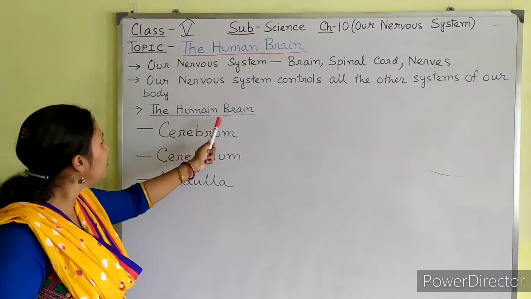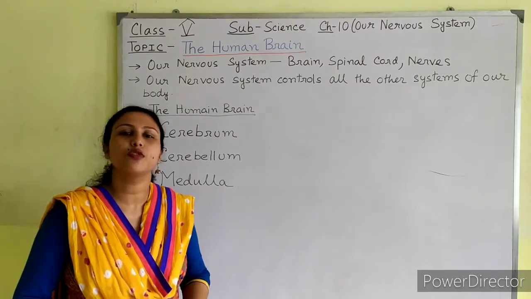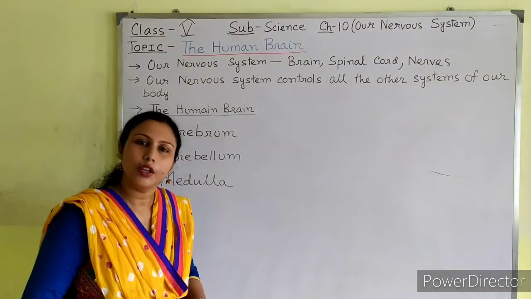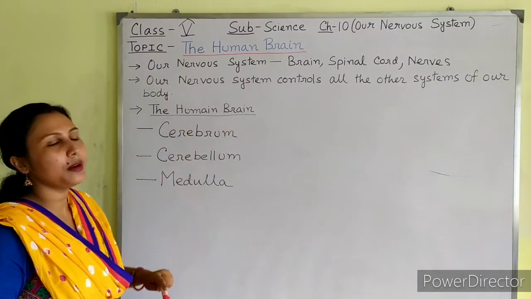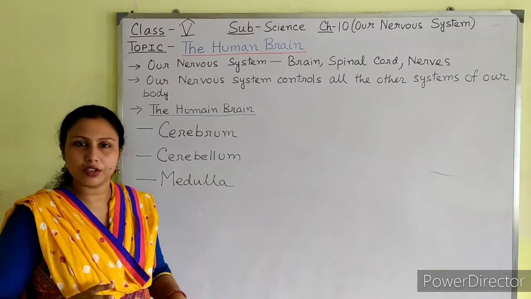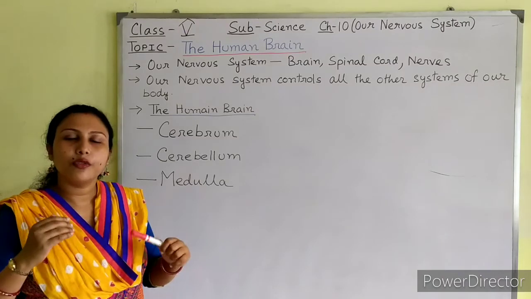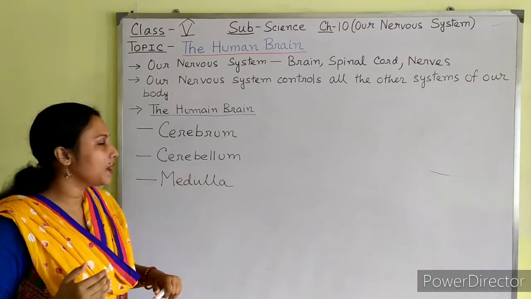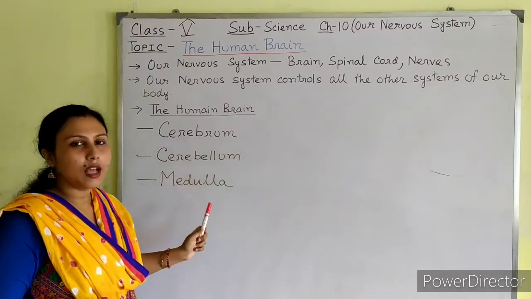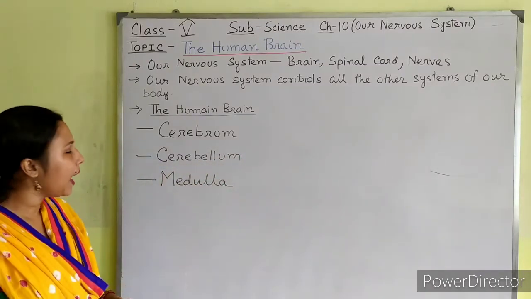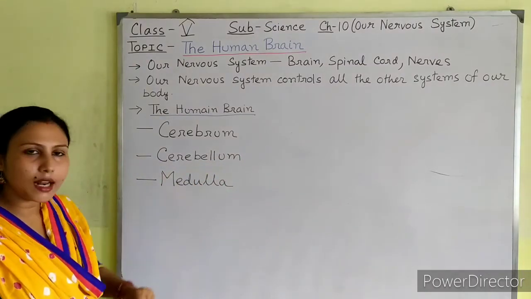The human brain. Today students we will learn about the human brain, its structure and its different parts, that is the cerebrum, the cerebellum and the medulla.